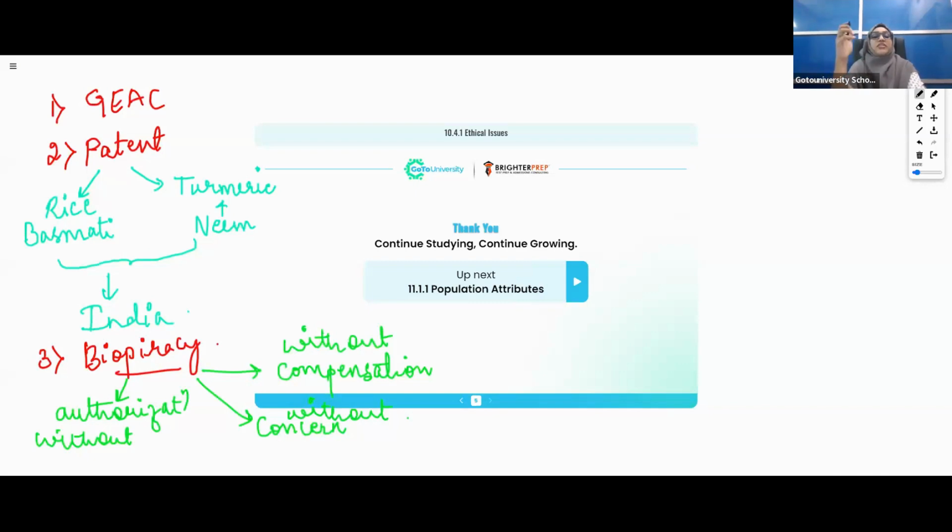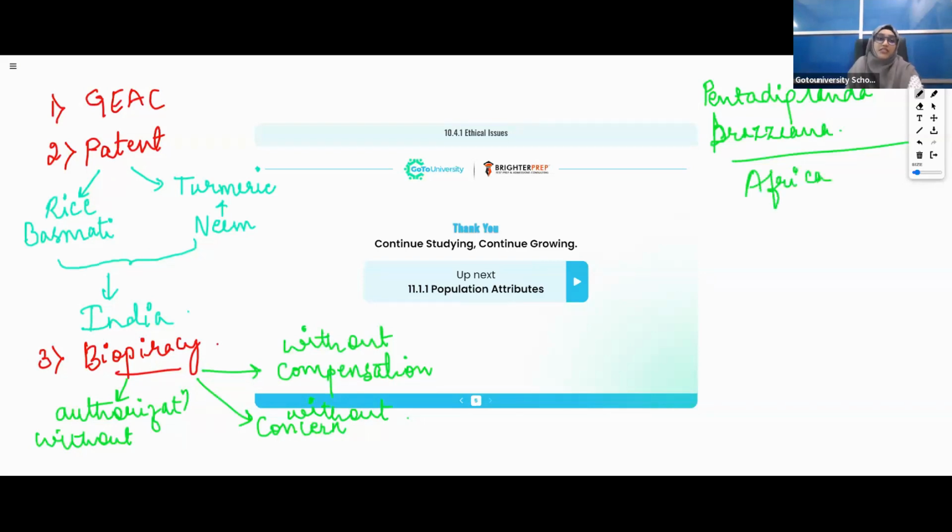But apart from your textbook, I have given you one example. What was that example? The West African plant, Pentadiplandra brasiliana. You will be remembering this. So this plant was grown where? In Africa.